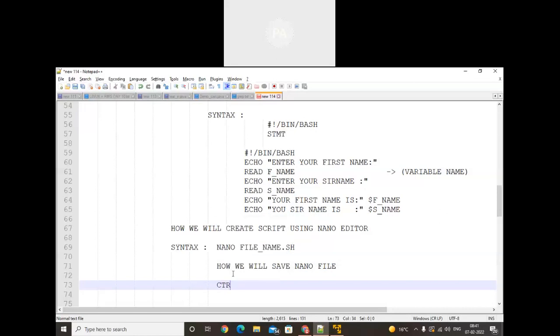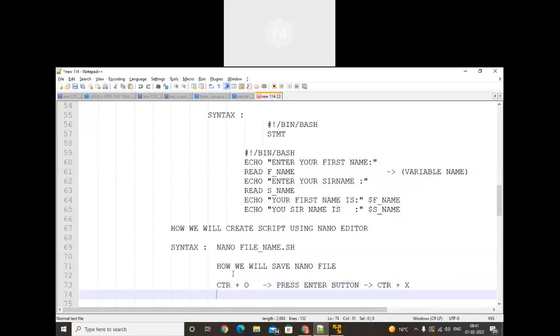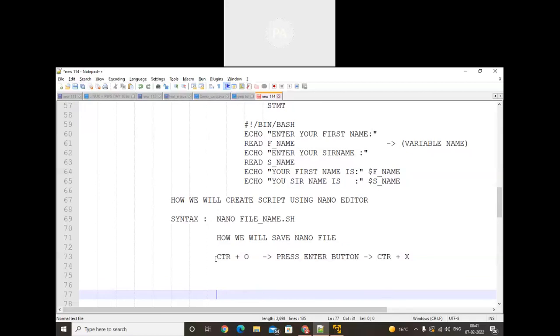In that case, Ctrl plus O. Once we did that, press enter, and after that Ctrl plus X. Okay, so this is the way: Control O, enter, Control X.